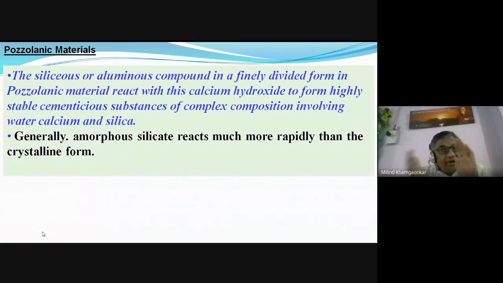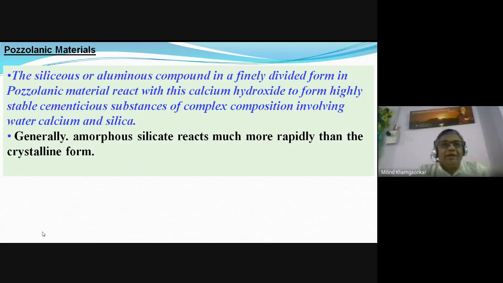and creates again a binding material like the cement creates after hydration with water. Cement also creates CSH gel with hydration of the water. You know that the CSH gel, that is the cement gel or the cement paste we call, after hardening becomes a solid mass, it binds.